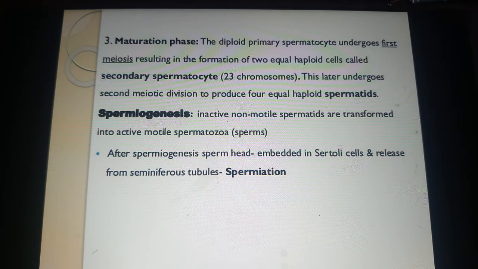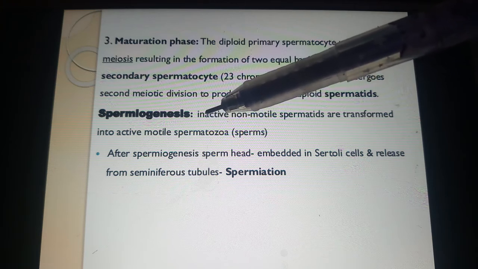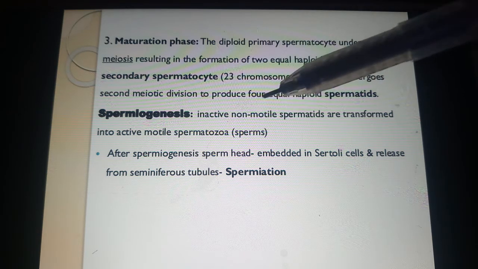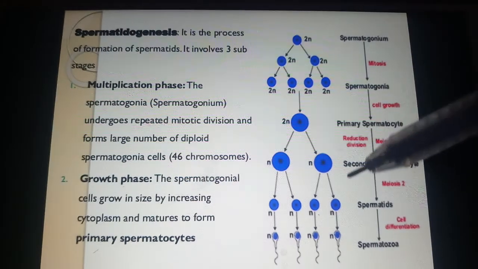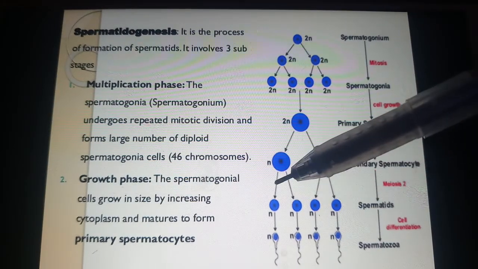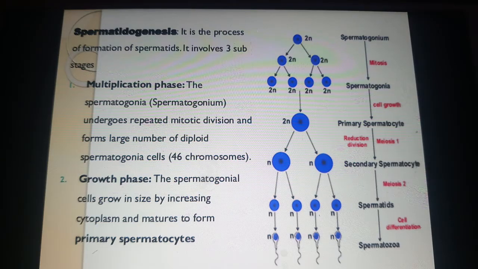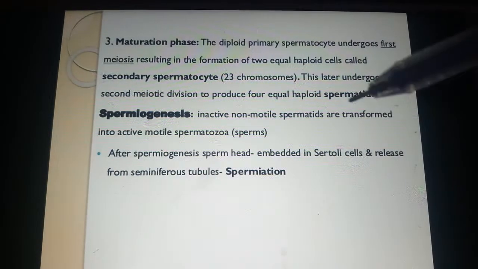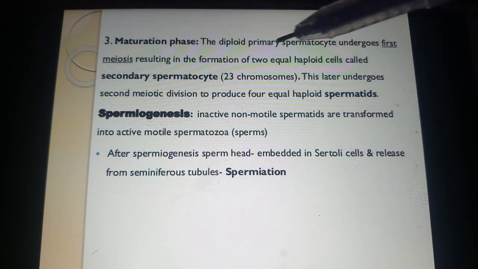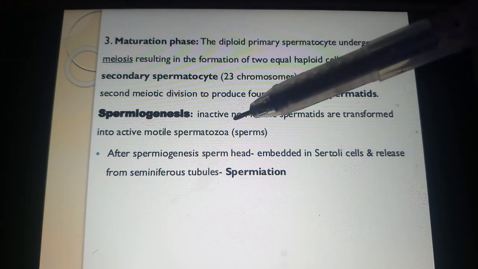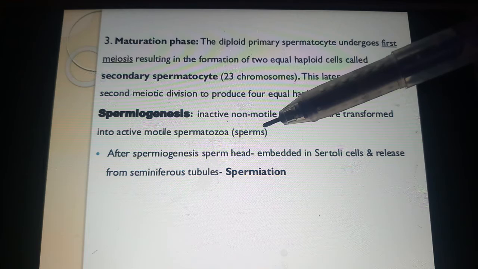Okay, spermiogenesis means, as I showed in the last slide, see here, these are the 4: 1, 2, 3, 4. The inactive non-motile spermatids get transformed into active motile spermatozoa, which means sperms.